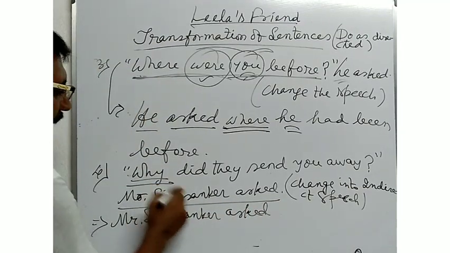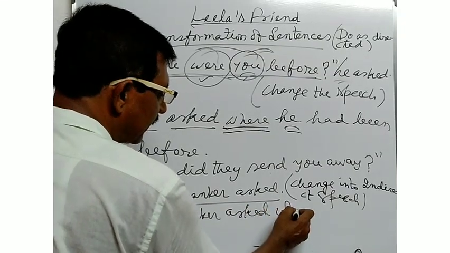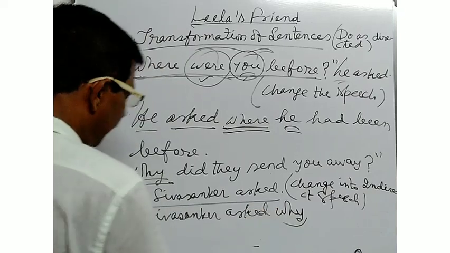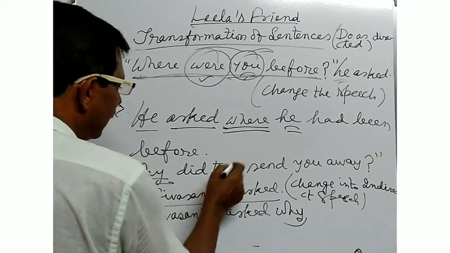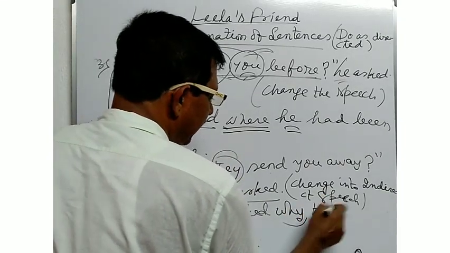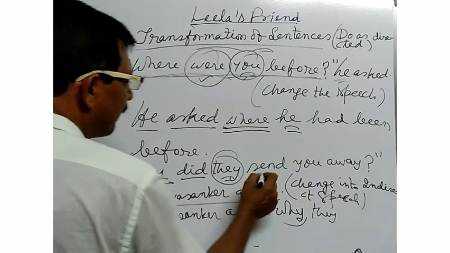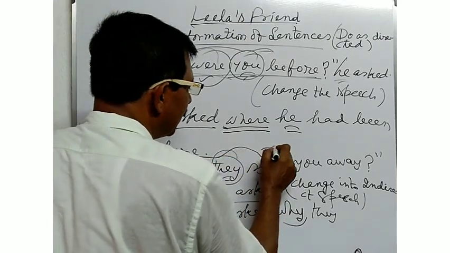Why? There is a WH word, so you cannot use if or whether. Here in this speech also, you will have to use why. Mr. Shiv Shankar asked why they. Did plus send is equal to sent.